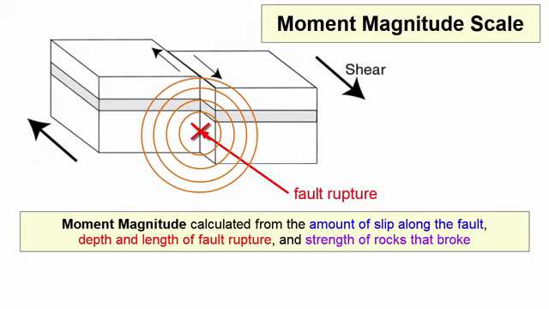With this new scale, a magnitude 7.1 from one location represents the same energy release as another location. However, it does take time to gather the data necessary to calculate the moment magnitude. As a result, usually after an earthquake, the first magnitude given right away is the Richter magnitude, based on the seismogram recording, and then a few days or weeks later that number is refined to the more accurate moment magnitude.